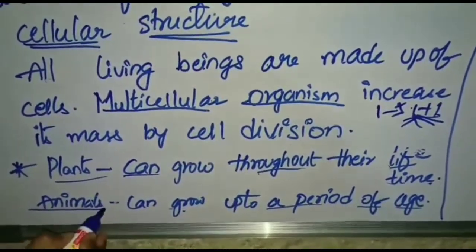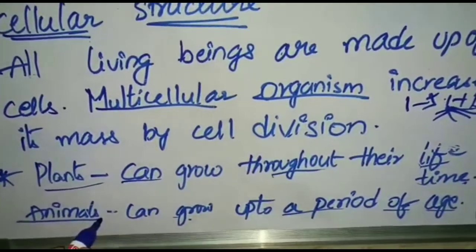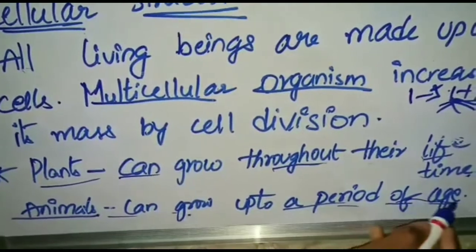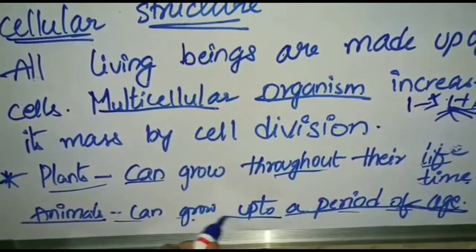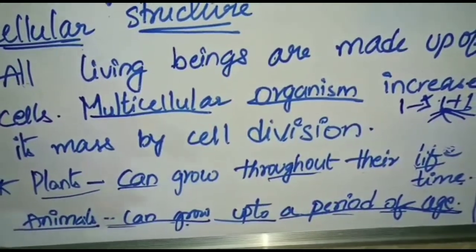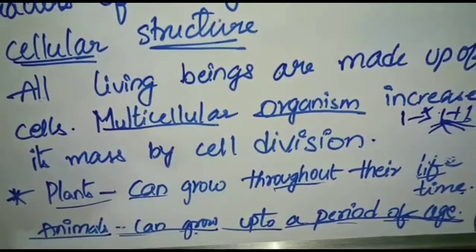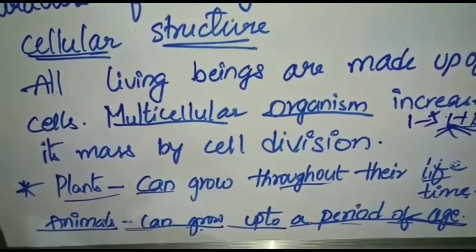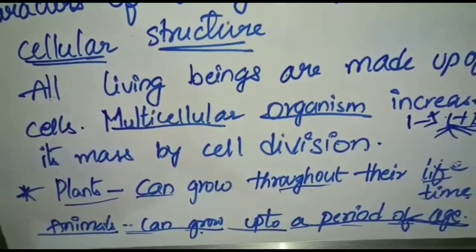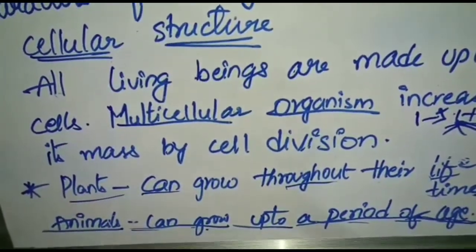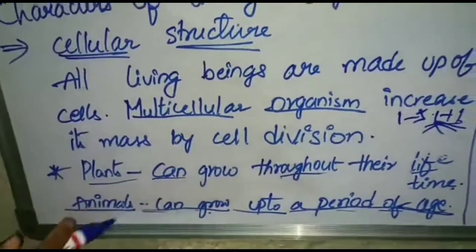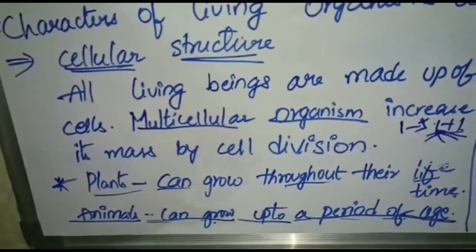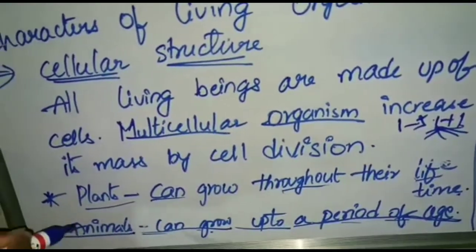But in animals, it is not continuous. It occurs for a particular period of age only, because once reproduction has happened and young ones are produced, the animals are going to die, and cell division stops. This is the difference between plants and animals.